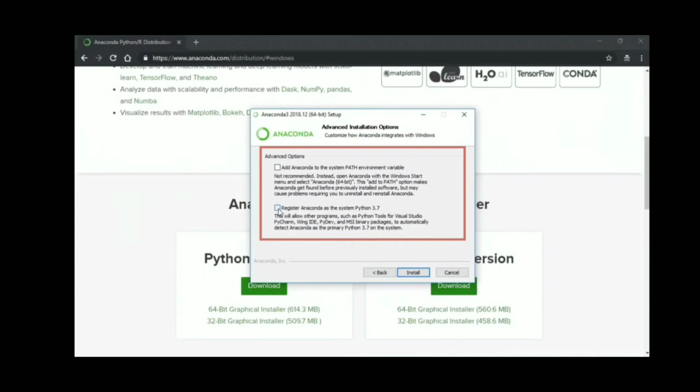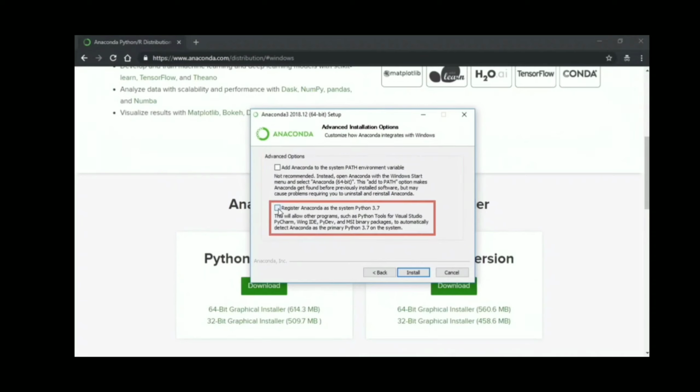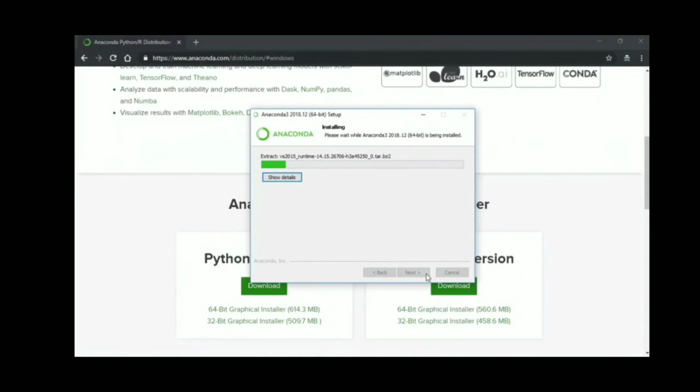Now you might have other versions of Python installed on your machine. If you select this checkbox, the version of Python that we are installing using Anaconda will be the version that applies by default. So I'm going to select this checkbox and click on the install button. Now just wait for a few seconds till the installer does its job and completes the installation of the Anaconda distribution on the machine. Click on the next button. This will show you the option for additional software packages that you can install on Windows.